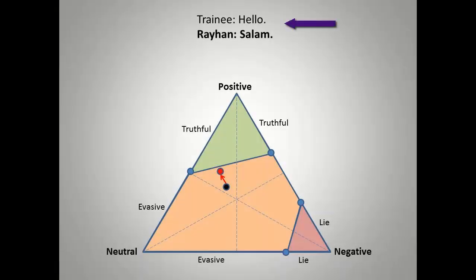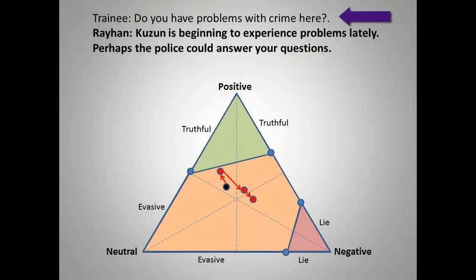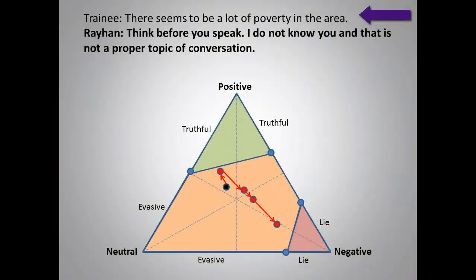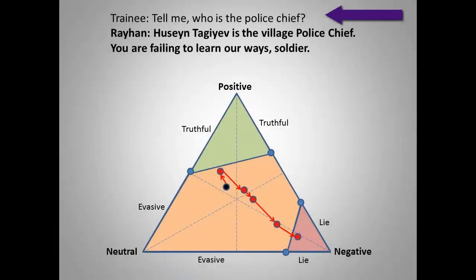As noted in the second video demonstration, a greeting boosts rapport. However, a question too early draws an evasive response. Rather than correcting the error and trying some pleasantries instead, the trainee asks another follow-up question, and again rapport shifts towards the negative. Here the trainee has made an insensitive remark and the AHBA is offended, as you can see by the large drop in rapport. Again, the trainee asks a question, and again the rapport shifts towards negative. At this point, the rapport has shifted into the lie region, and therefore the AHBA responds with a false answer.